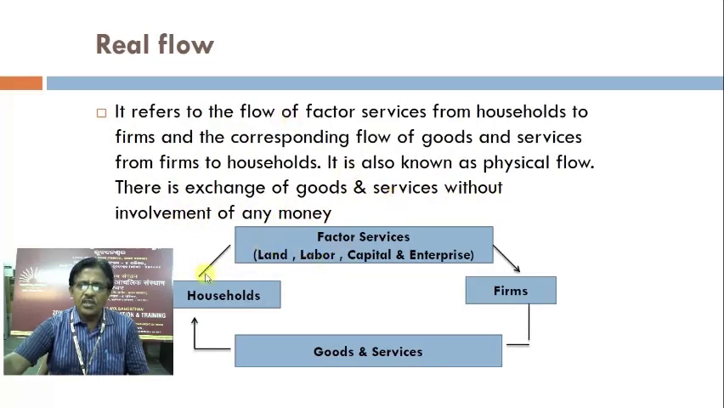So this is shown in the diagram. There are two sectors, firms and households. Households supply factor services to the firms and firms produce goods and services, and these goods and services are supplied to the households. So there is flow of factor services from households to firms and flow of goods and services from firms to households. It completes the real flow.